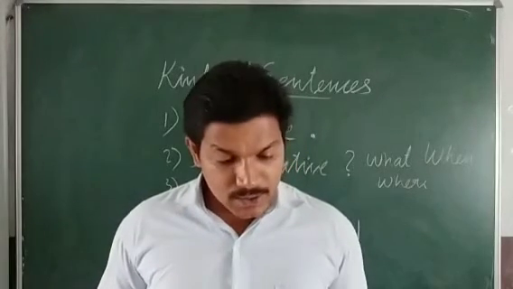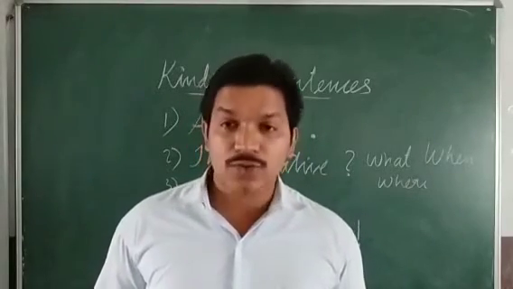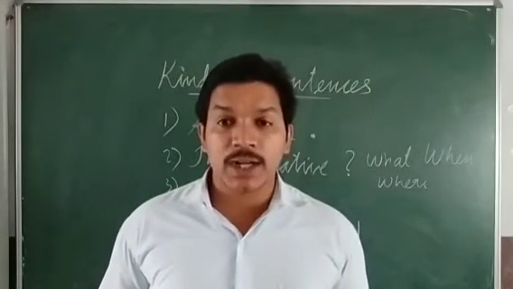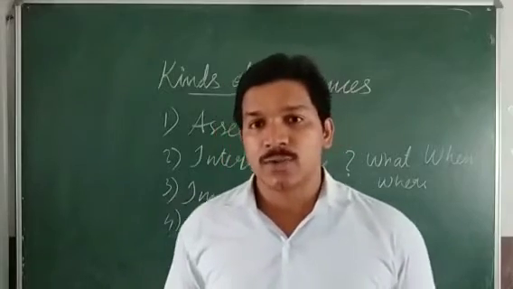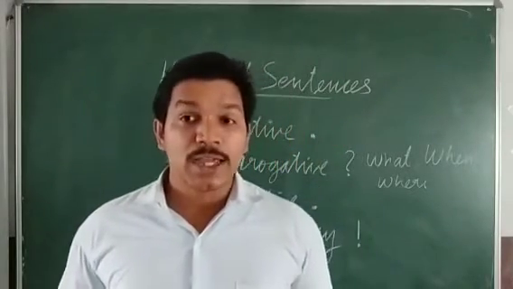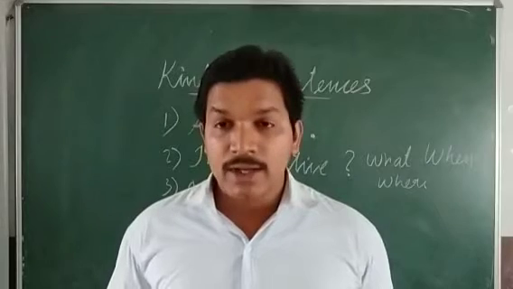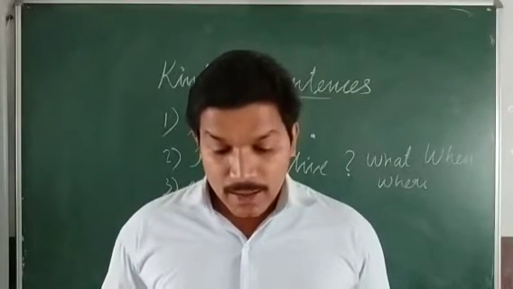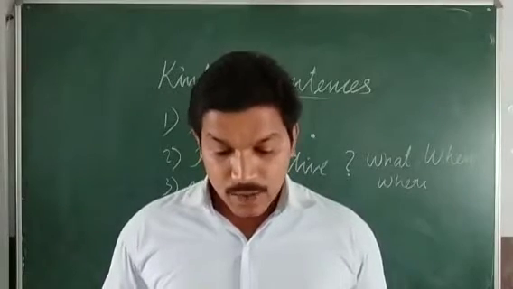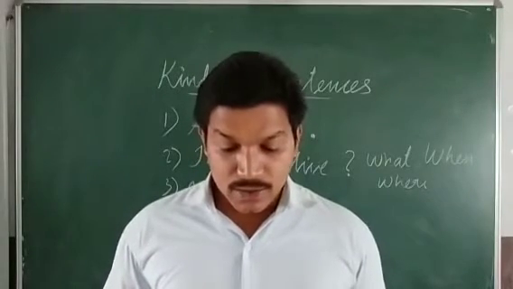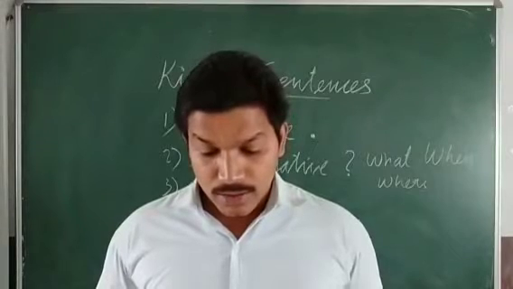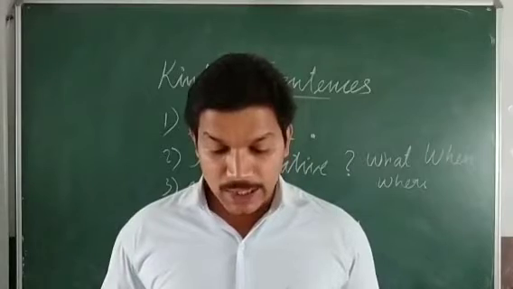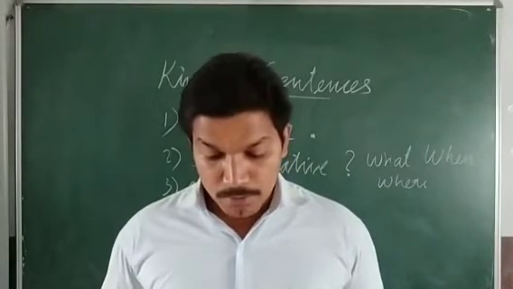Then the next type is called imperative sentences. There are so many imperative sentences, giving orders and commands, making requests, or giving advice. So these four types of sentences come in the category of imperative sentences. Be quiet, shut the door, come here, give me your book, please, may I come in, could you help me, please, don't eat roadside food, brush your teeth before you sleep, don't talk with your mouth full.